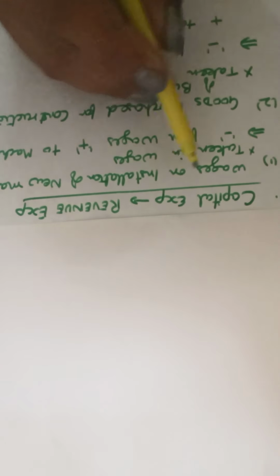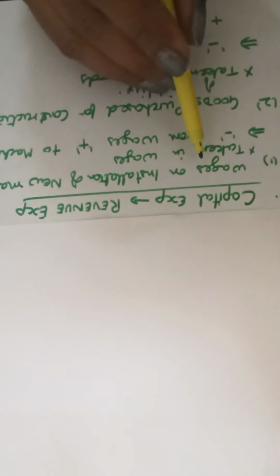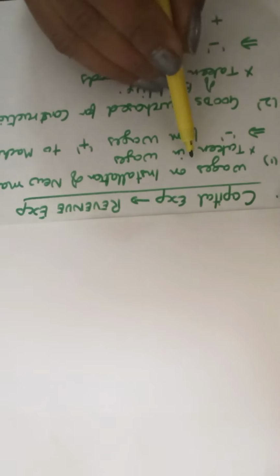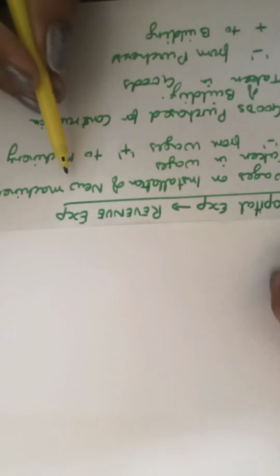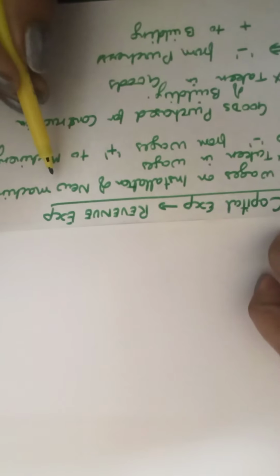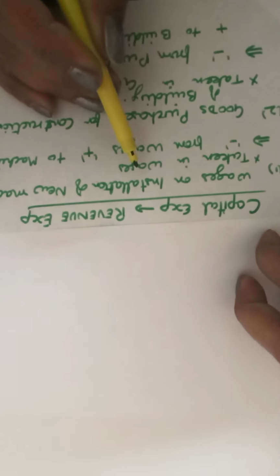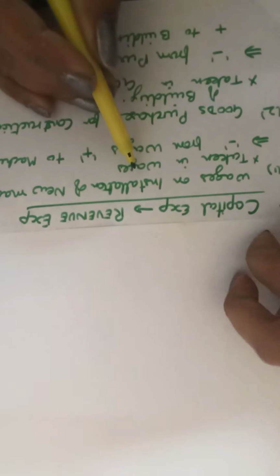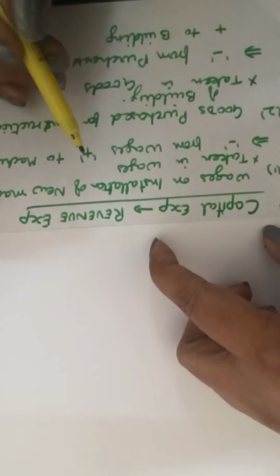Now the first example says, when wages have been given on installation of new machinery. A new machinery was installed. When new machinery is getting installed, those people who sell the machinery take the responsibility of getting it erected, getting it installed in our premises. And to those people, we have to pay wages.